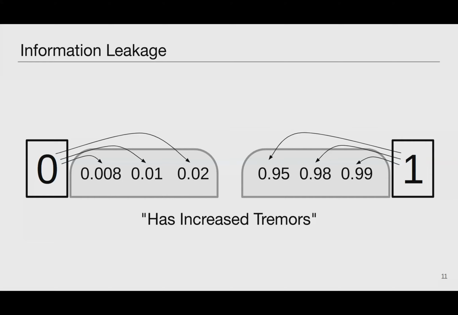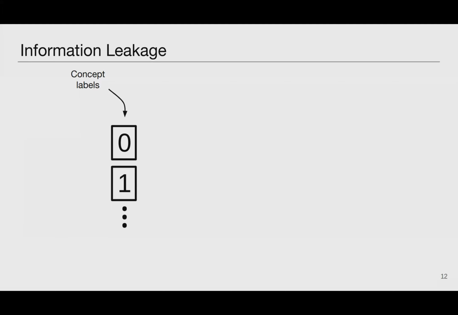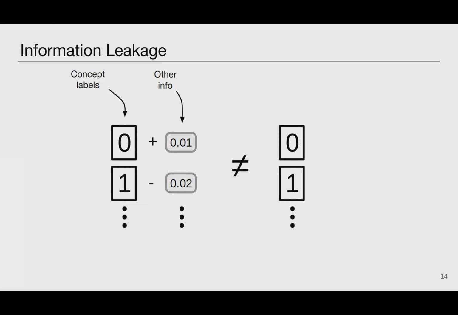It turns out that this deviation can contain a lot of information relevant to the downstream task. If the activation of a concept-aligned node represents both the concept and other task-relevant information, interpreting the node as if it represents only the concept can be misleading. For example, the Parkinson's prediction model may use probabilities like 0.02 or 0.98 very differently than the binary concepts, the zeros and ones, when making a diagnosis. Thus, the fact that the predicted probability of increased tremors is highly indicative of Parkinson's disease may not imply that there is a significant correlation between increased tremors and Parkinson's in the data.